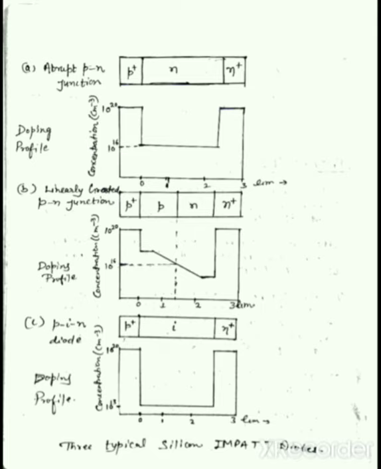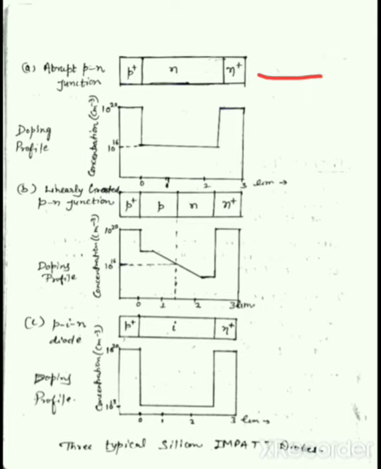Here there are two small regions, P plus region and N plus region, at the ends of the diode, and in the middle there is an N type structure. Here the plus symbol represents high doping, P represents the P type material, and N represents the N type semiconductor. So here it is an abrupt PN junction diode,